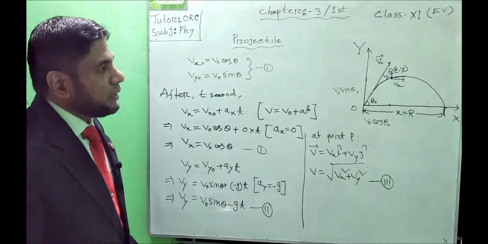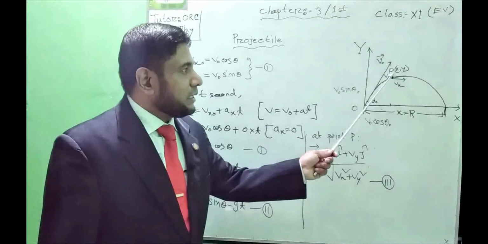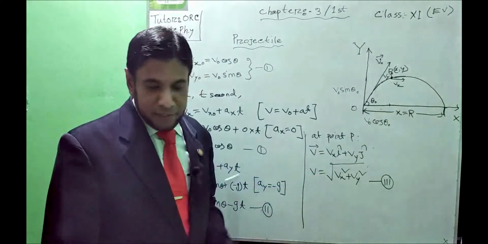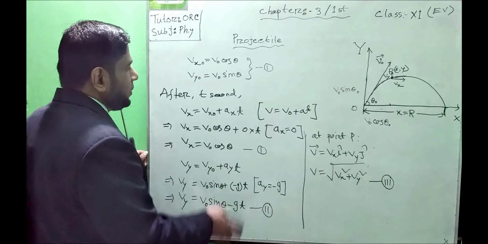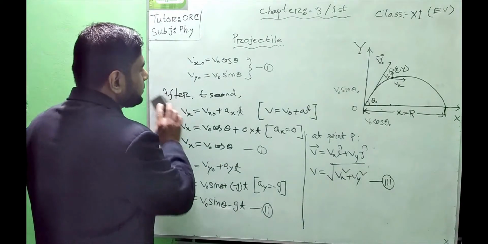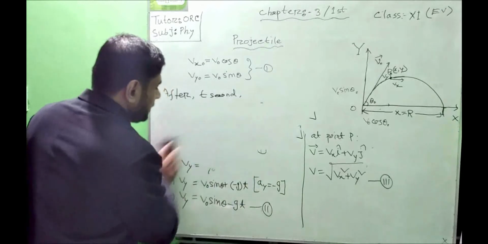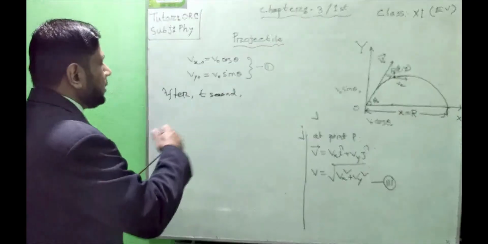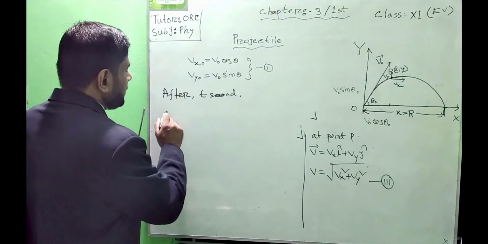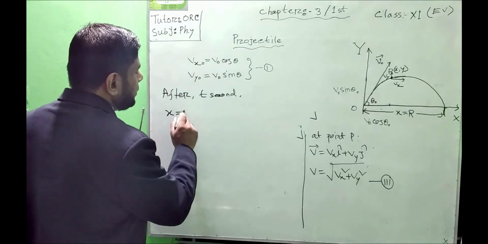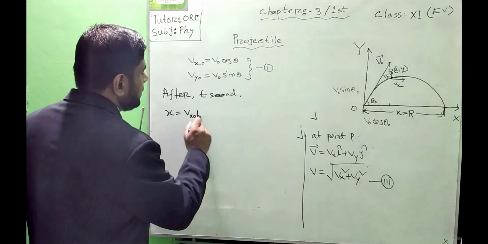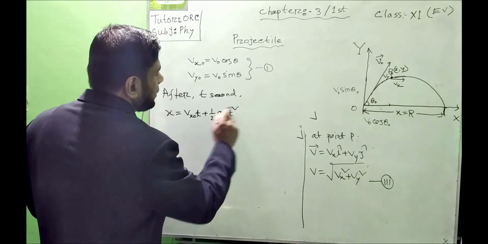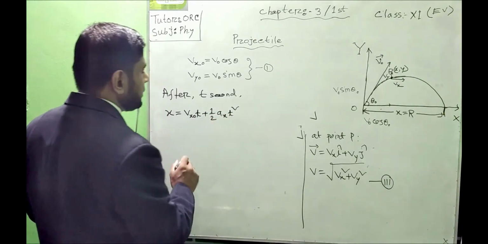Now we will find out the displacement along the x-axis and the displacement along the y-axis after a definite interval of time t second. Here we have got the velocity. Now we will find out the displacement, the same way. Along the x-axis, suppose the displacement is x, then we can write x equals vx naught t plus half ax t square. You know the well-known formula s equals ut plus half at square.